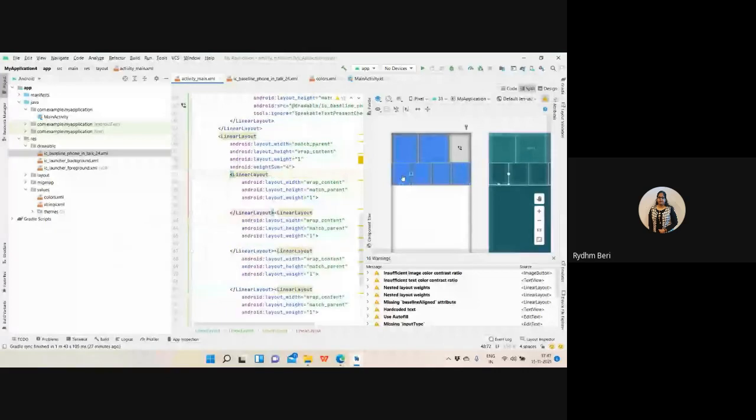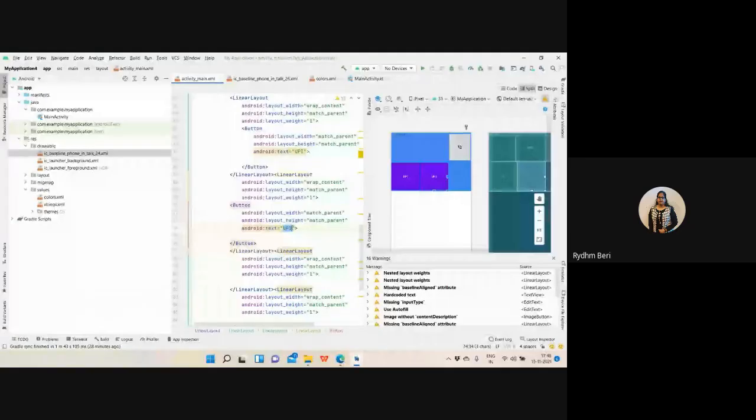For the buttons, inside these linear layouts I will be creating the buttons. So the first linear layout is this, and inside that I'm going to create. Let me have the button. I want it to have match parent for the width and match parent for the height, and the content of that button I want is text. I want the first button as the UPI, right?